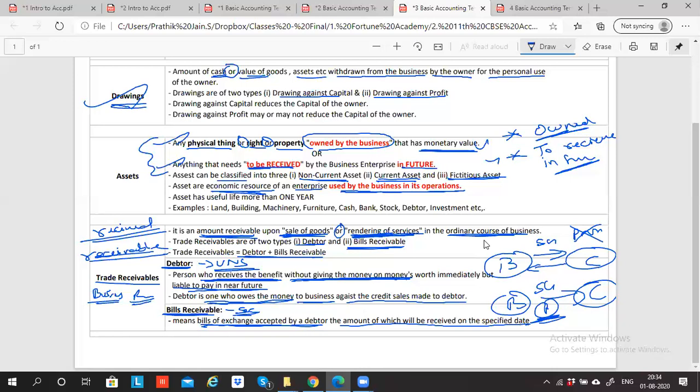Now, when you understand the meaning and you apply it, it will become even more enjoyable. When you understand things, you'll start loving the subject. And trust me, guys, accounting is one of the beautiful subjects. It's a 100% logical subject where everything has got a meaning. You ask me a question and I will reply to that. Everything in accounts has got meaning. Nothing is without meaning.